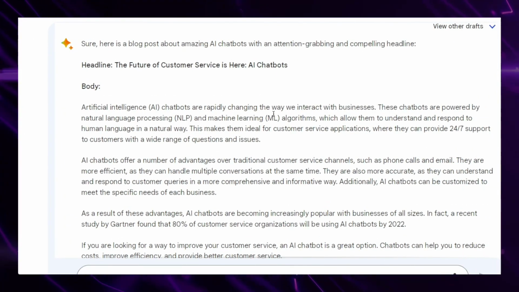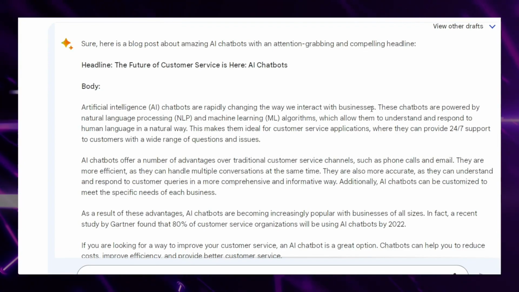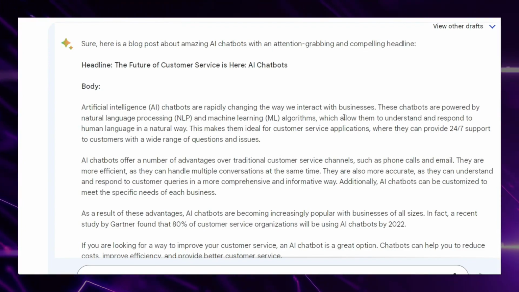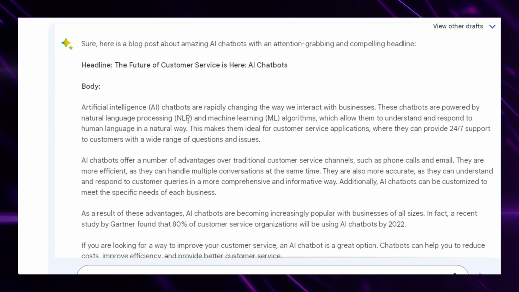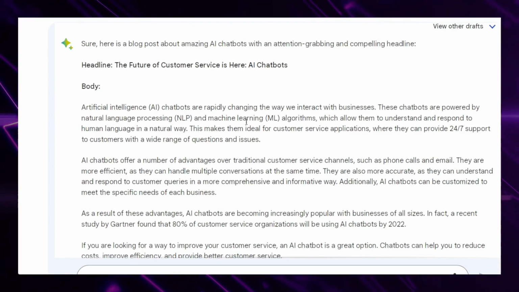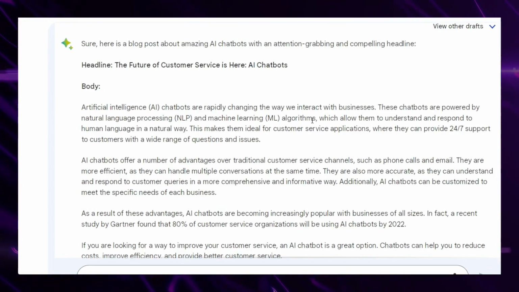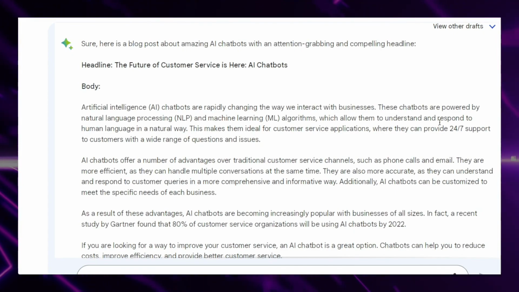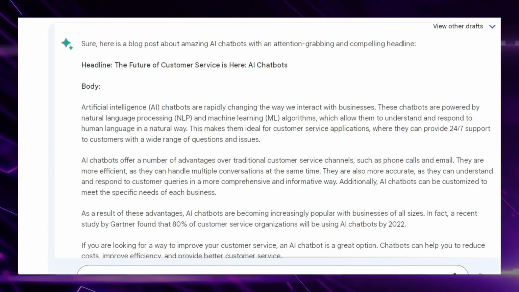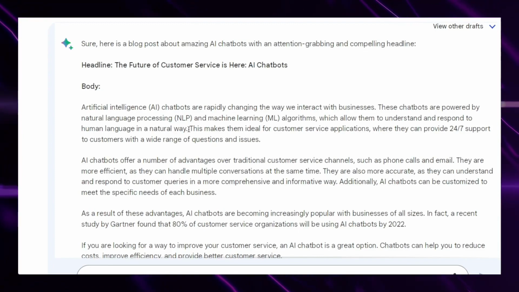AI chatbots are rapidly changing the way we interact with businesses. These chatbots are powered by natural language processing, NLP, and machine learning, ML, algorithms, which allow them to understand and respond to human language in a natural way.